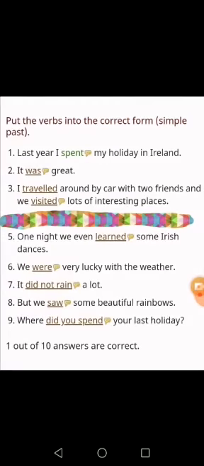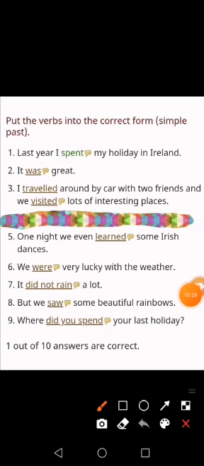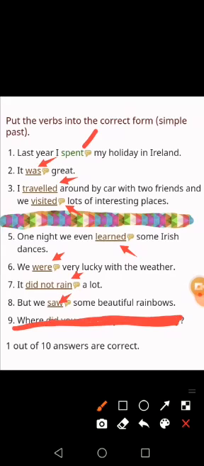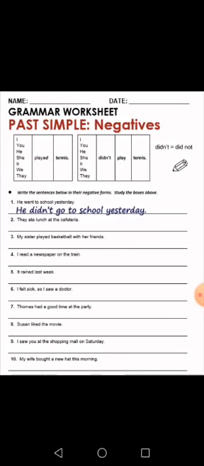Here you have the right answer. Look here. Spent, was, traveled, visited, okay, learned, were, didn't rain, saw. Can you notice that? So this is what? This is the right answers, right? This is the right answers. Okay, let's move to another exercise.